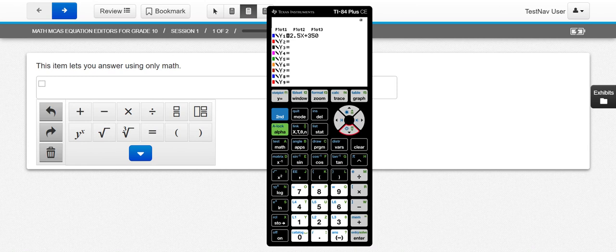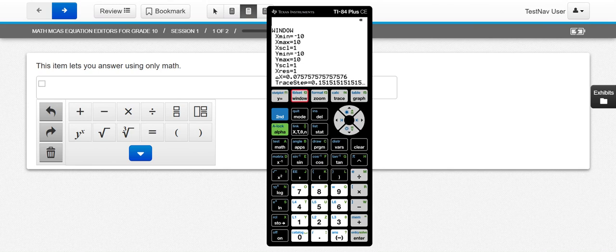Then we're going to move down to y2 and we're going to type in 3x plus 225. All right, once you've gotten that far, you're going to press graph. Graph is at the very top, right little gray button. As you can see, we can't see anything on our graph. That's a problem. We have to change our window.